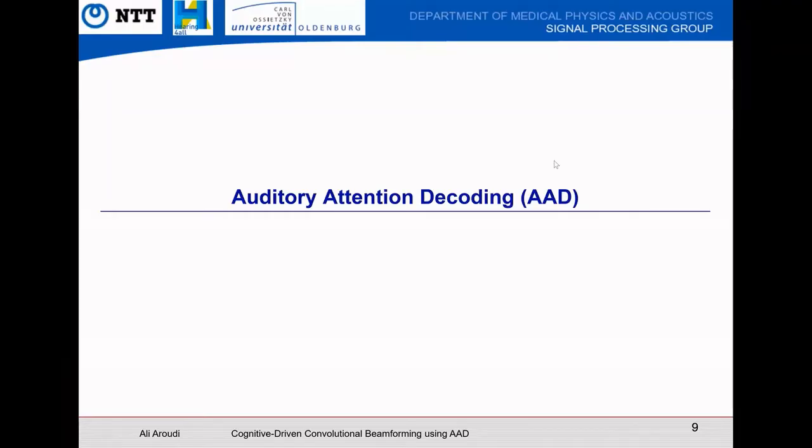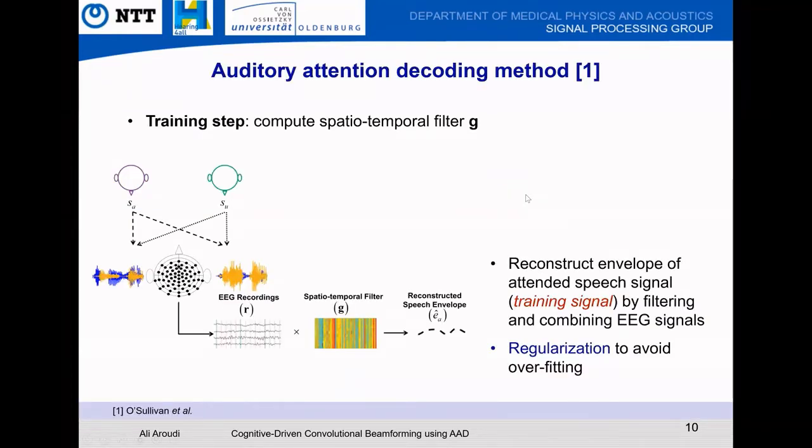First, let's see how AAD works. The least squares based AAD method consists of two steps, a training step and a decoding step. For the training step, let's consider an acoustic scenario with two competing speakers while EEG responses of a listener to these stimuli are recorded. Before the experiment, the listener is instructed to attend to one speaker.